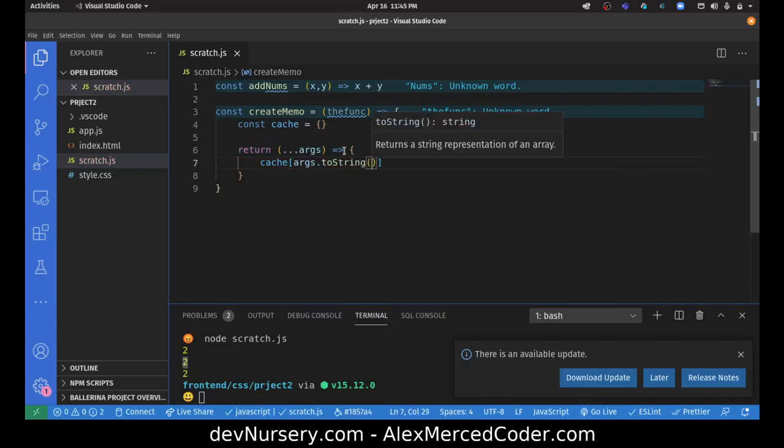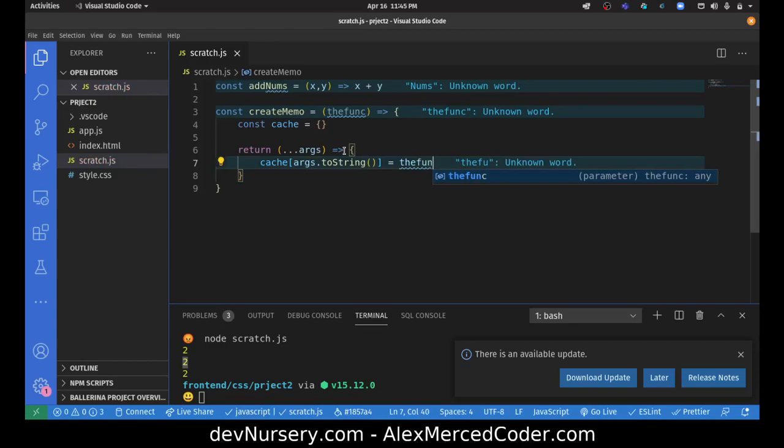That's how we know if it's the same arguments, because the args toString would end up being the same string. The value of this will be the result of the func being given args, but this time we're spreading args, so that they're individual arguments.